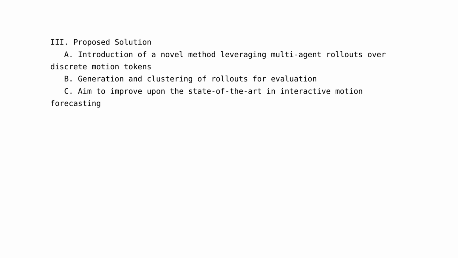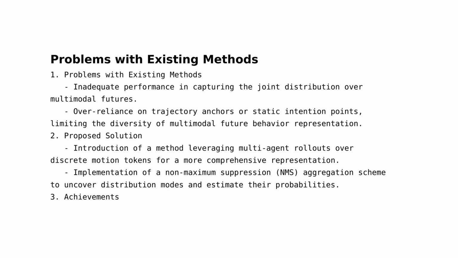They often rely on trajectory anchors or static intention points, which may not fully capture the complexity and variability of real-world motion. This research aims to address these limitations and improve upon the state-of-the-art in interactive motion forecasting. The authors of this paper are addressing the challenge of interactive motion forecasting.